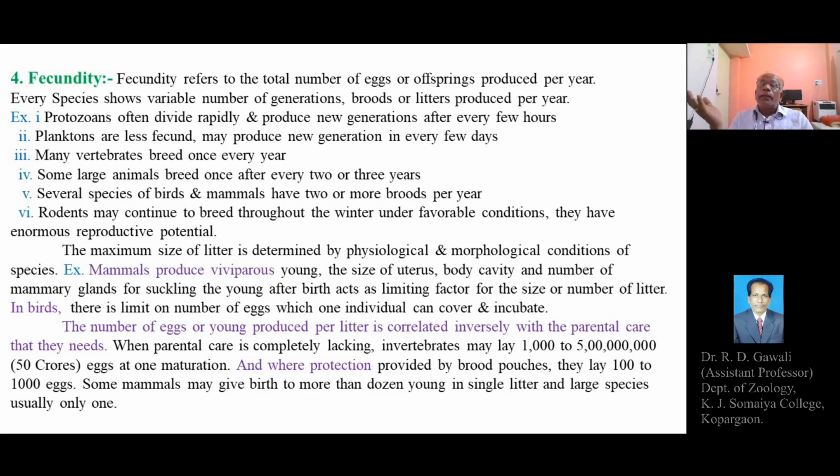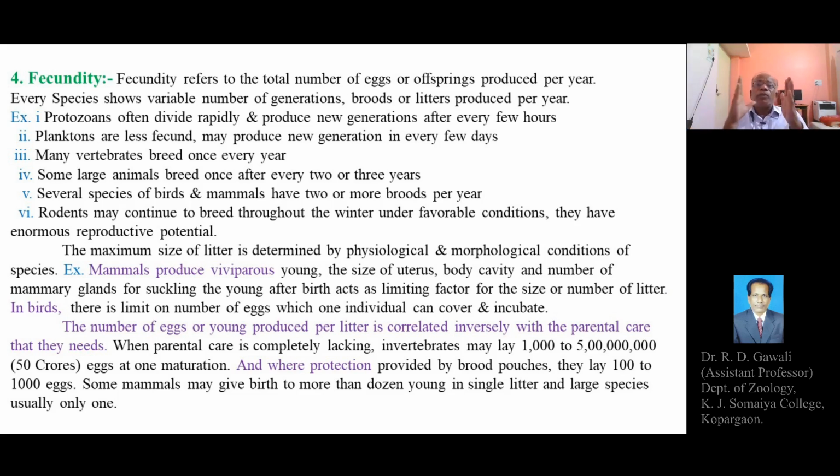Means they get involved in taking care of their babies, young ones, eggs or offspring, whatever is produced. So parental care is a very important aspect.